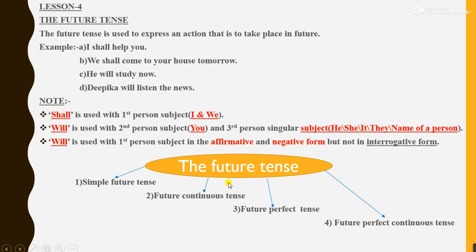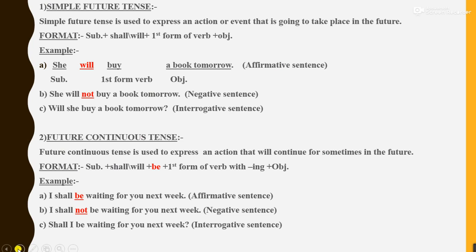Now we'll see the division in the future tense. There are 4 divisions in the future tense. First one, simple future tense. Second, future continuous tense. Third, future perfect tense. And fourth is future perfect continuous tense. Now we'll see one by one. First, the simple future tense.